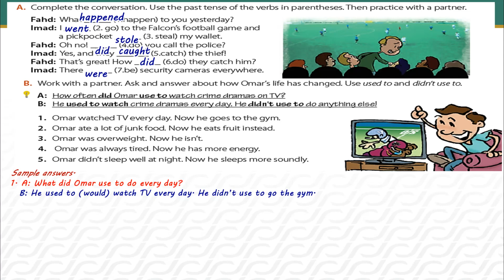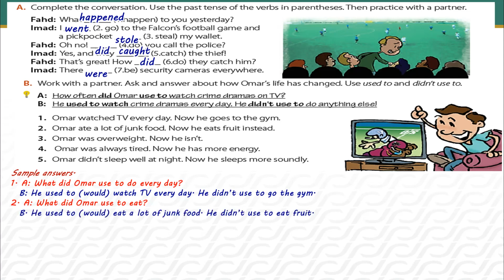Number two. Omar ate a lot of junk food. Now he eats fruit instead. The question is, what did Omar used to eat? And the answer, he used to eat a lot of junk food. He didn't used to eat fruit.